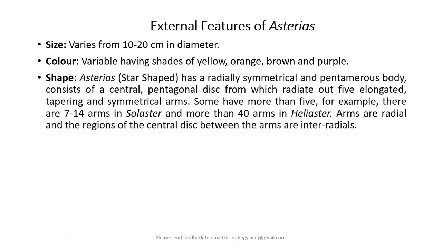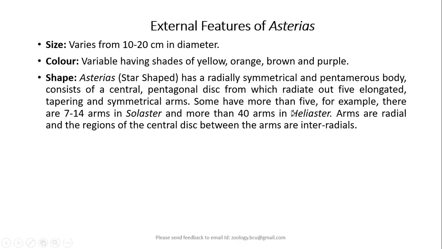And as we already know, Asterias is star shaped. It has a radially symmetrical body, which is also pentamerous. The body consists of a central pentagonal disc from which radiate five elongated, tapering, and symmetrical arms.